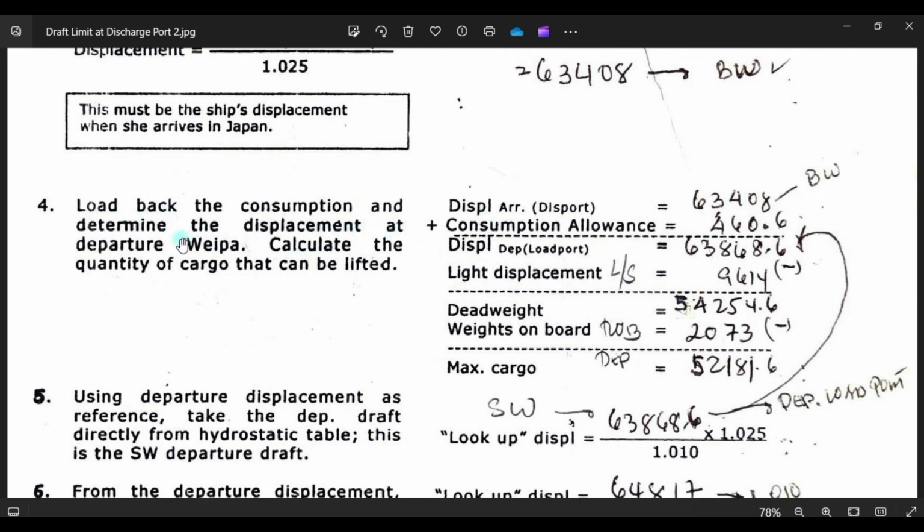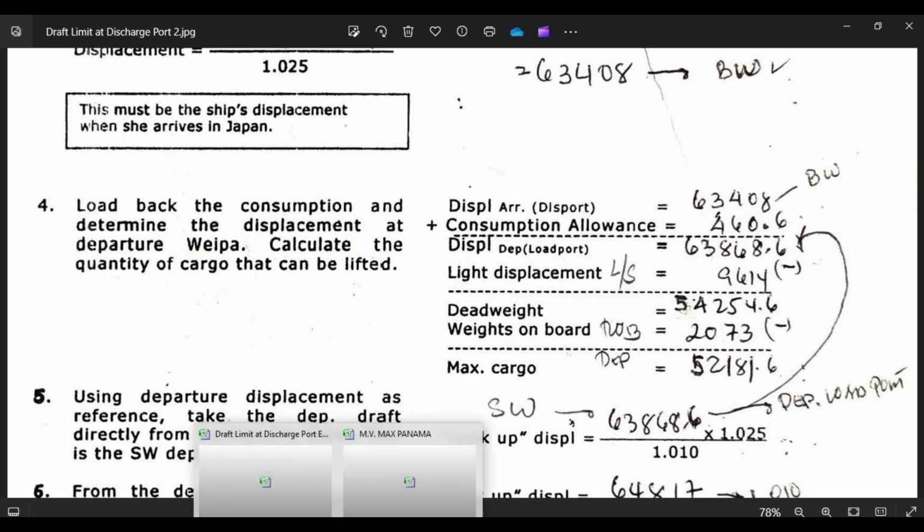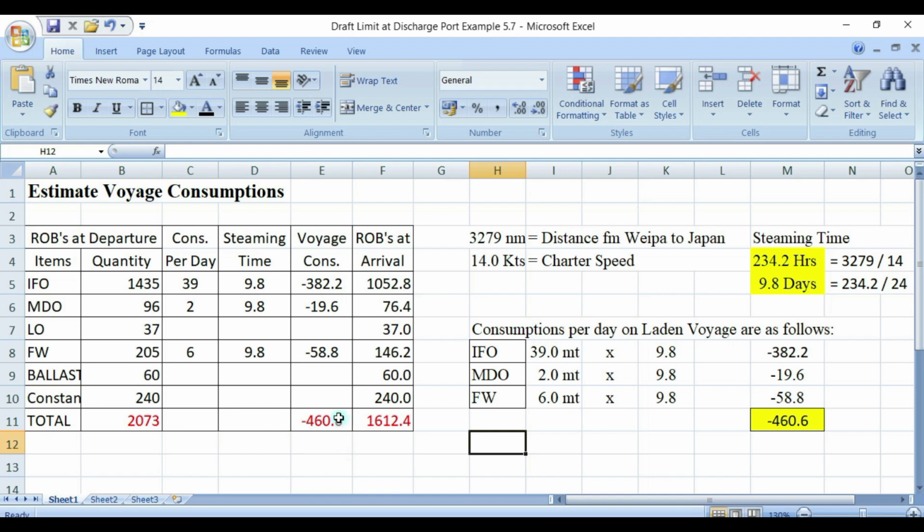Load back the consumption and determine the displacement at departure of WEPA to calculate the quantity of cargo that can be lifted. So meaning we're going now to compute what will be our maximum cargo to load in departure of Australia. So with this graph, a displacement here, you put it here, you add the consumption, which is total consumption 406.6, which is this one.